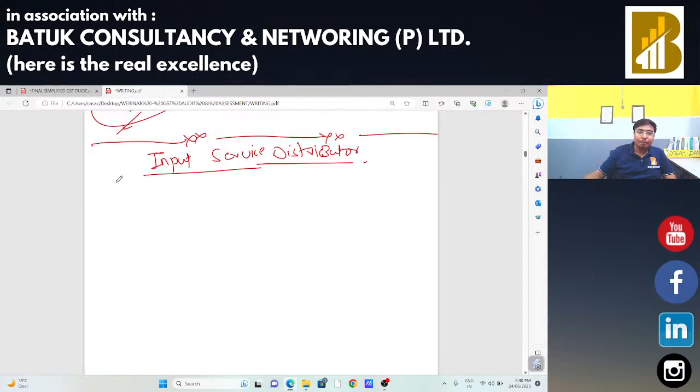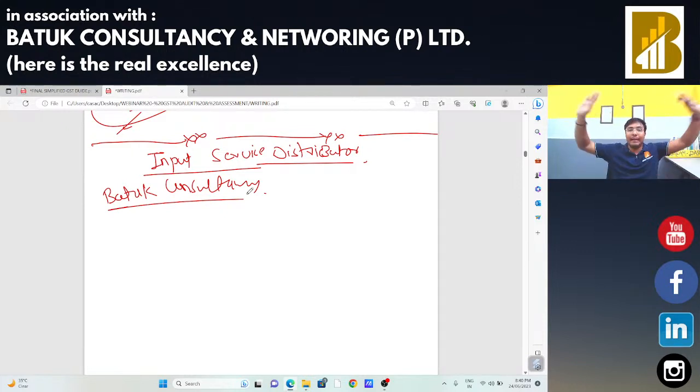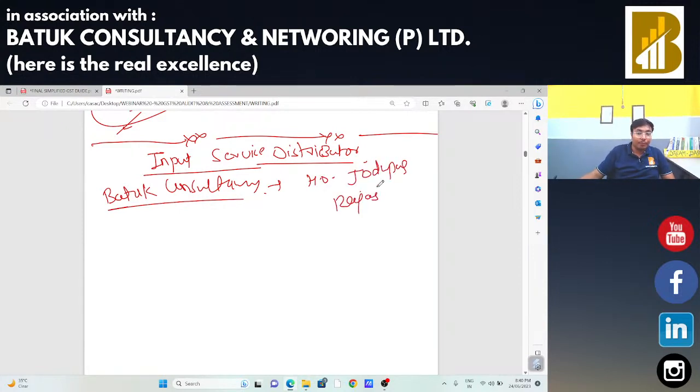Batuk Consultancy. Batuk Consultancy has various branches all over India. Okay, pan India, Batuk Consultancy has multiple branches. And the head office is in Jodhpur, Rajasthan.